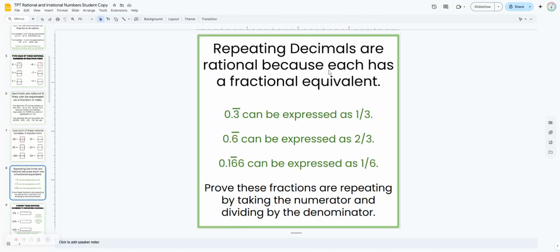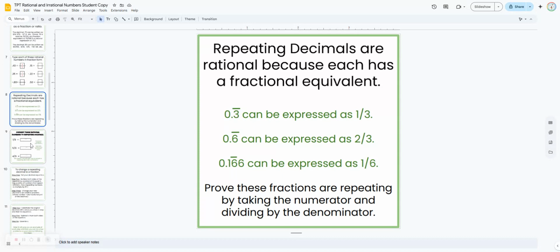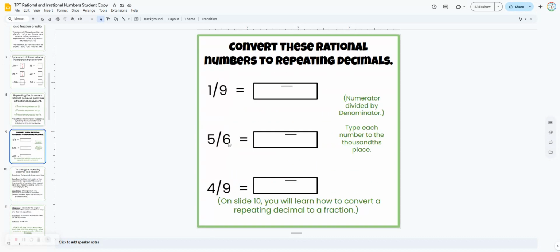And then repeating decimals are rational because we can convert them to fractions. And we're going to show students how to do that. But before we do that, we're going to show that all of these fractions, these three, can be converted to repeating decimals. And students are just going to use their calculator, 1 divided by 9, and then type in their answer, 5 divided by 6, and so on.